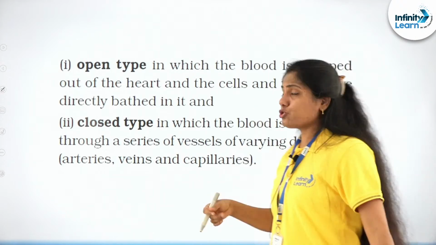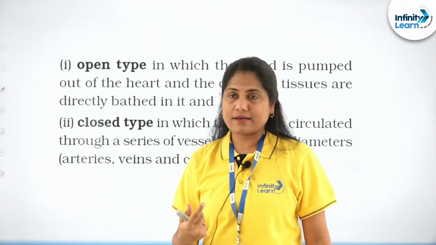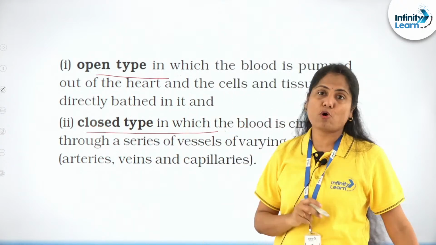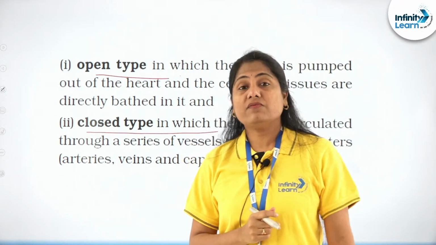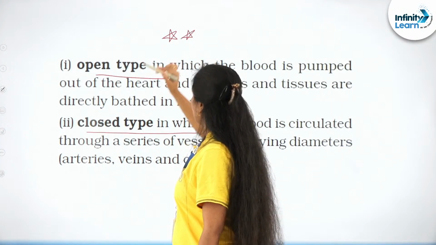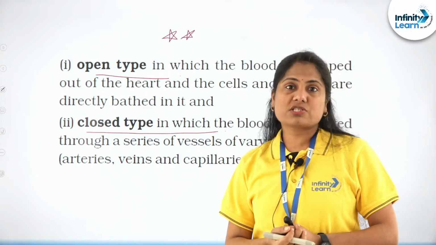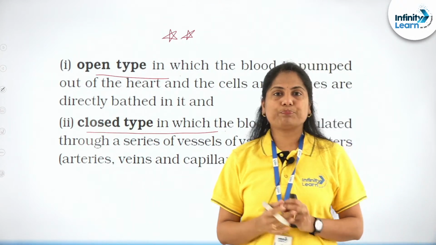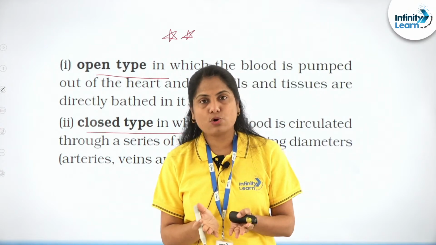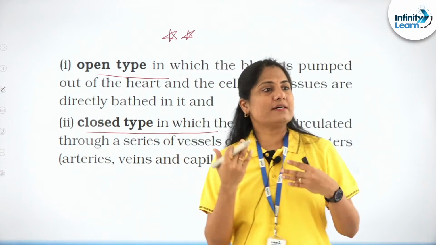Now, based on the circulatory system, another organ system also, we can classify the organisms into the open type circulatory system and the closed type of circulation. Very, very important, based on which questions are asked at the PMT level before NEET also. So the open and closed circulatory system, how does that work? Open is where the blood is flowing through spaces or sinuses. It is flowing through the open spaces or the sinuses.